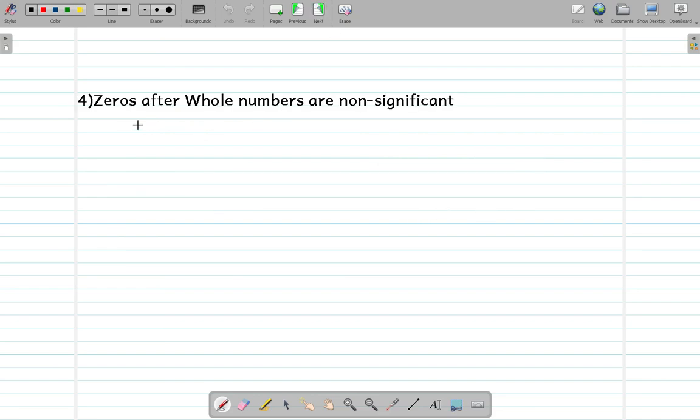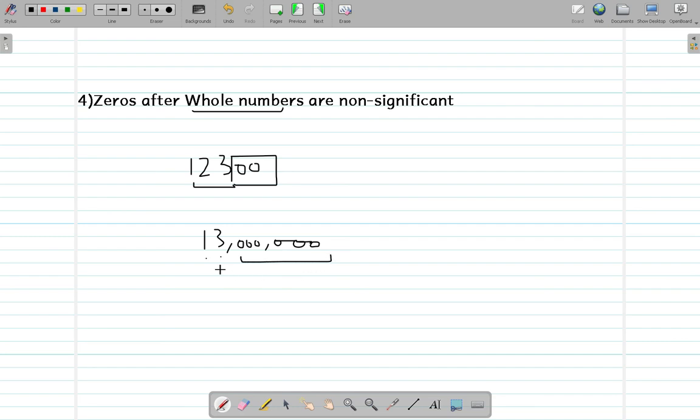Moving on to our next rule, which says that zeros after whole numbers are non-significant. Whole numbers are all non-zero numbers. For example, 12,300, that's a whole number, and after these three whole numbers, the zeros after that are non-significant. Let's consider something like 13 million. I'm writing 13 million over here. In this case, only the 1 and 3 are significant, and the rest of the zeros are non-significant.